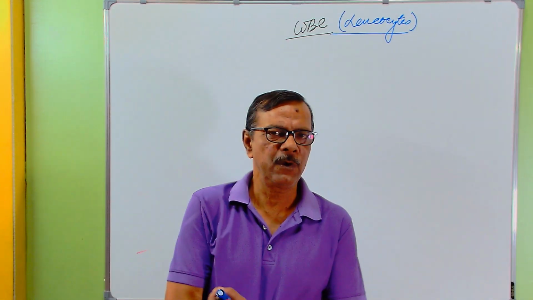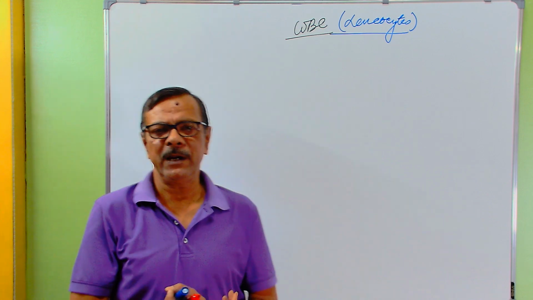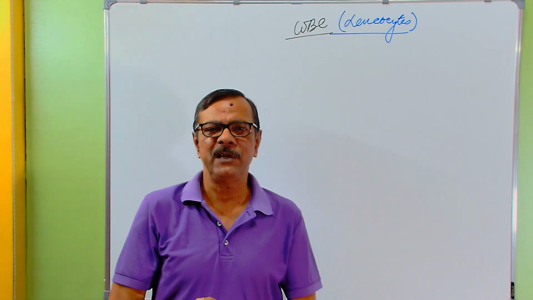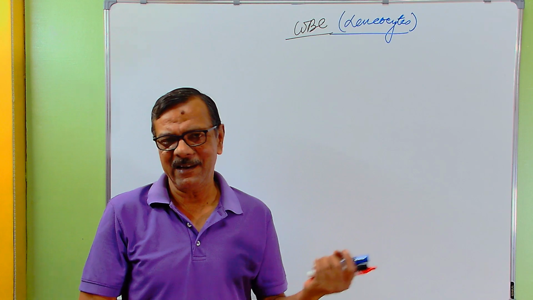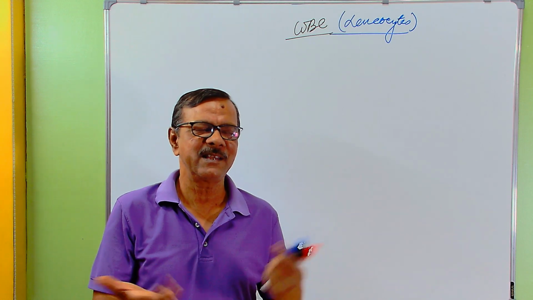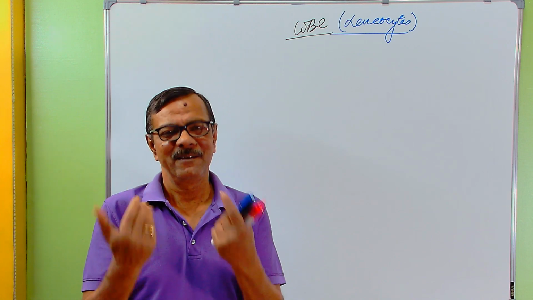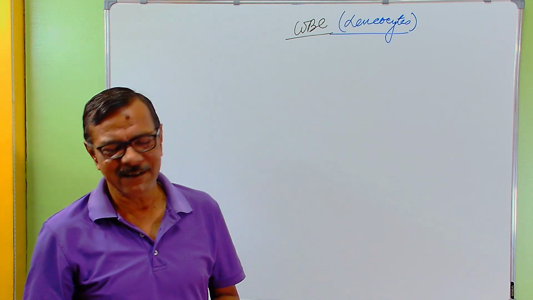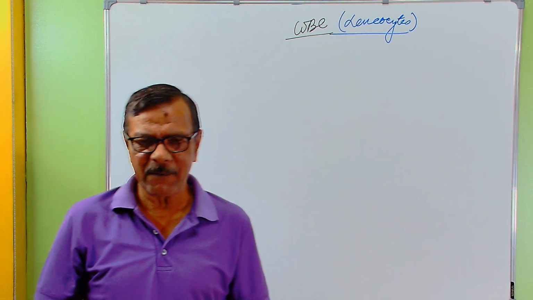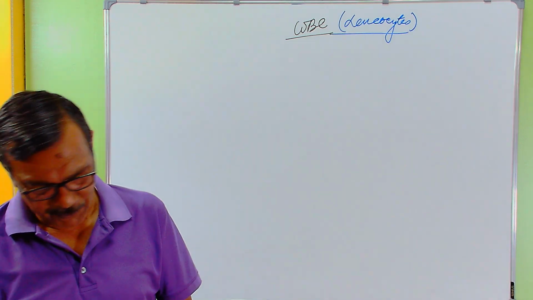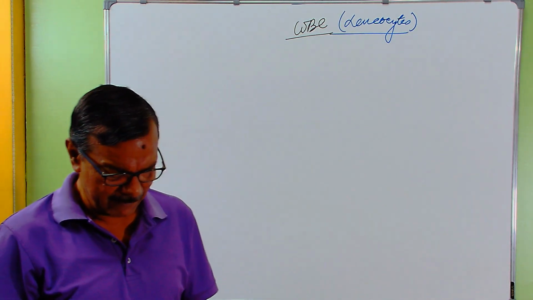Today our discussion will be on WBC, white blood cells, otherwise known as leukocytes. The name itself represents that the blood cells are white. RBCs are red and these are white. The production of RBC is known as erythropoiesis, which we have covered earlier.